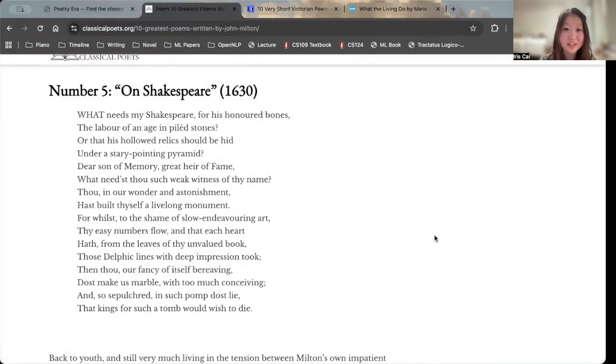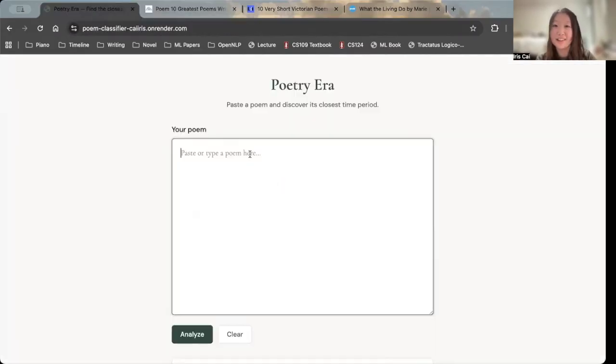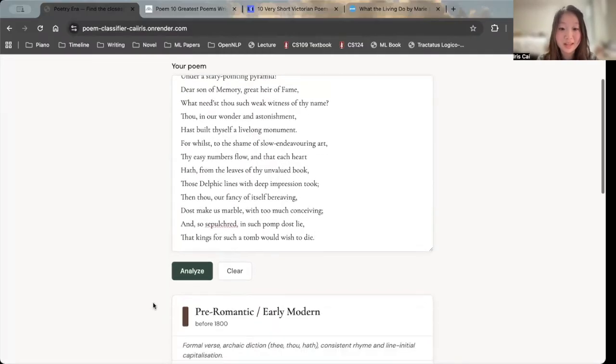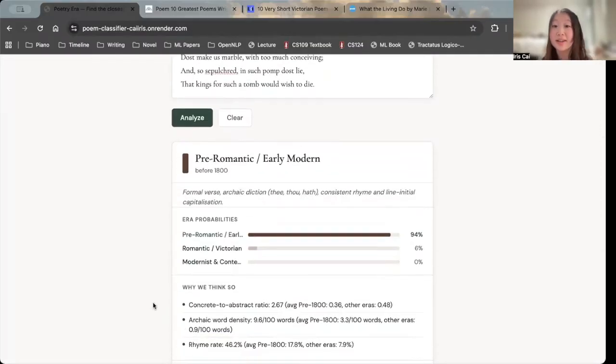So here is a poem by John Milton. It was written in 1630, so it's very early. And it's called On Shakespeare, which I find pretty funny. I find that really meta. So let's paste this in. And as you can see, it says pre-romantic early modern with pretty high probability.